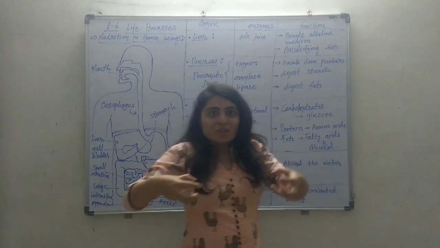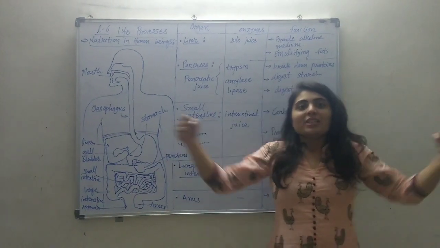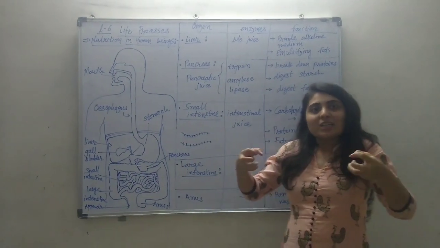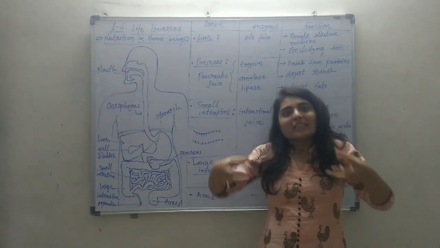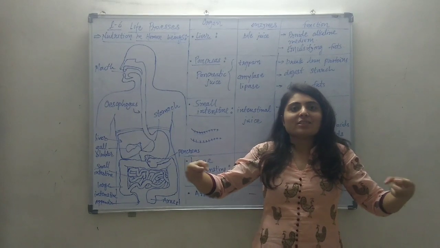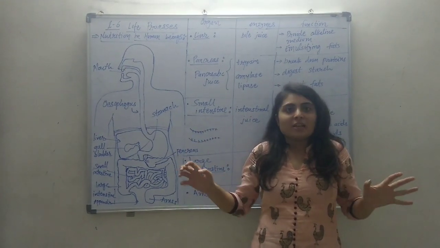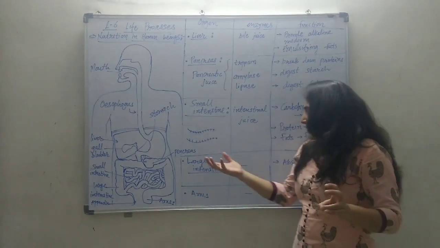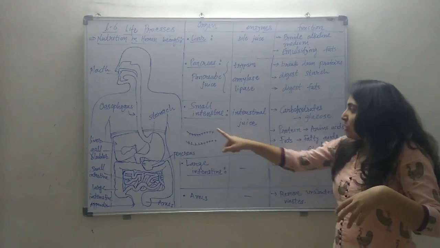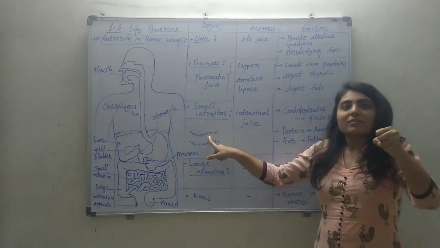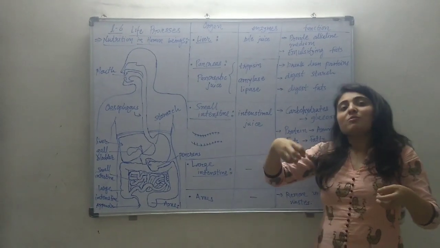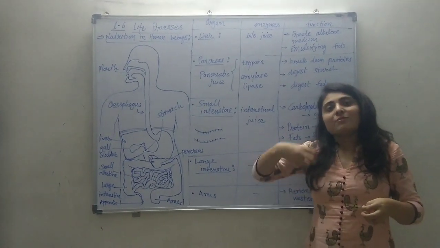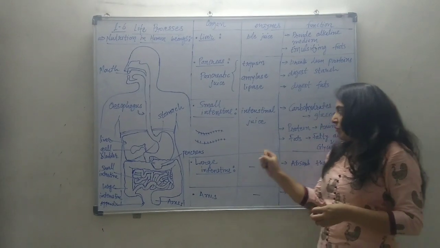blood vessels, and blood vessels are reaching to each and every cell. So through this villi, the food material will enter the blood vessels, and then the blood will take this digested material to each and every cell for the energy generation. Right? So this villi provides the surface area for the absorption, and then absorbed, digested food will be reaching to each and every cell.